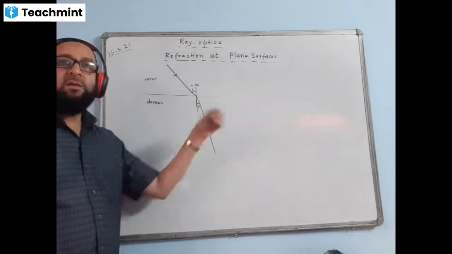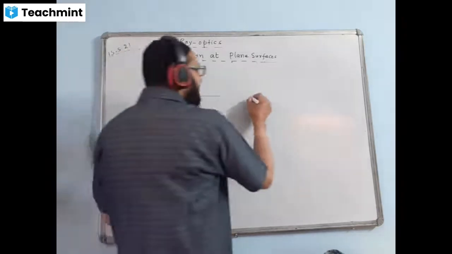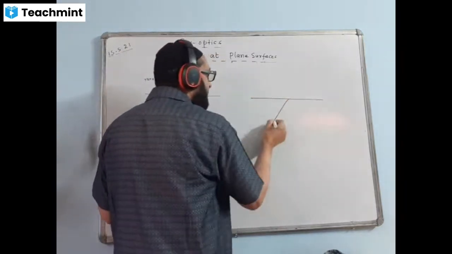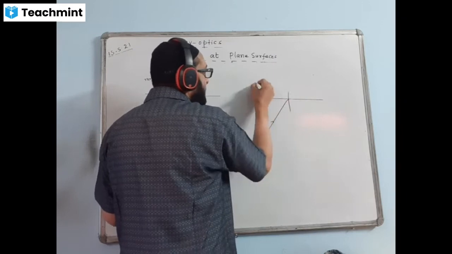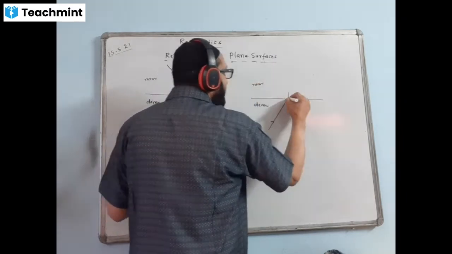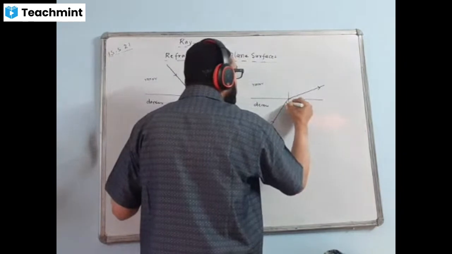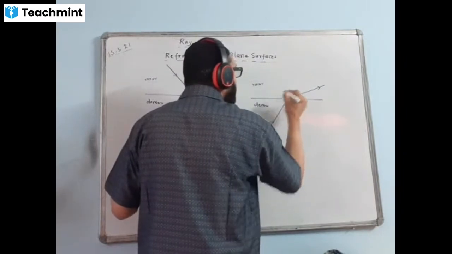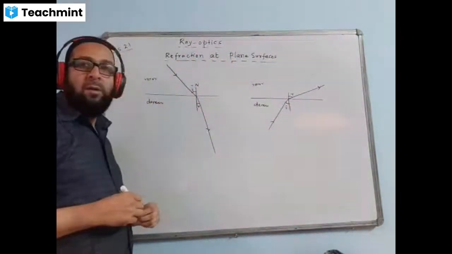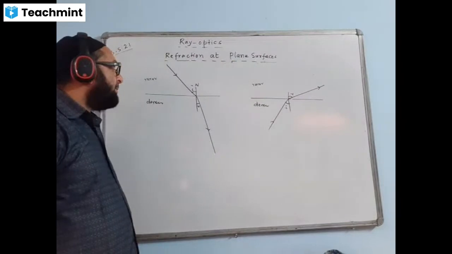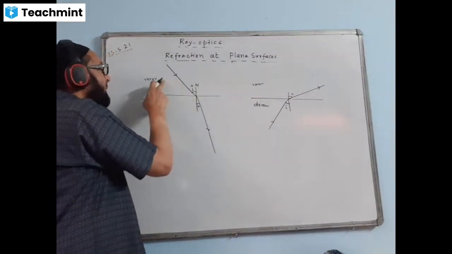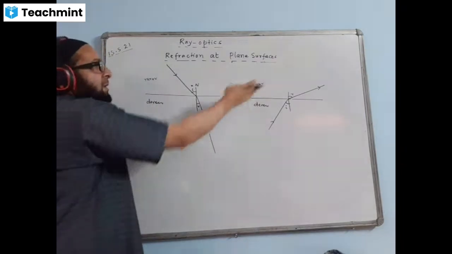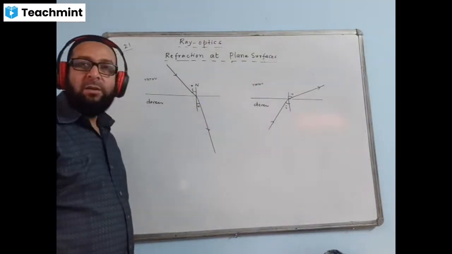And when it travels from denser to the rarer medium like this, when it is traveling in this manner, so this is denser, this is rarer medium, it will be bending away from the normal. This angle will be I, this angle will be R, like that, no? Okay. When a ray of light travels from rarer to the denser, it's bending towards the normal, and in the other case, bending away from the normal.